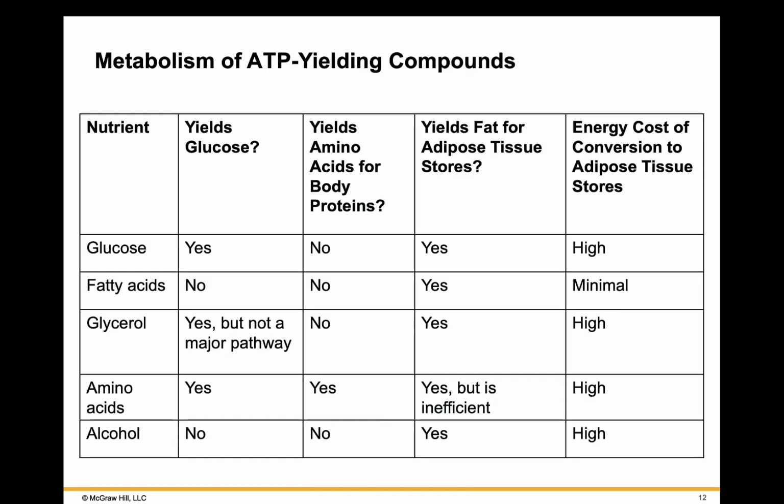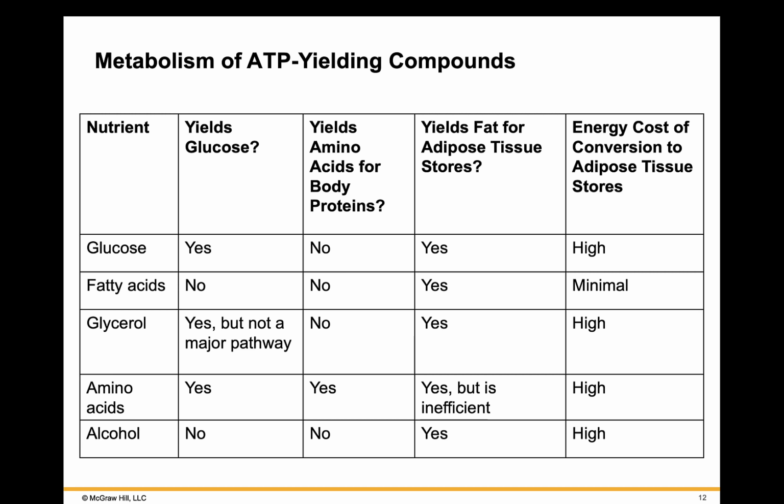Now here we're looking at things that yield ATP. We're going to be looking at glucose, fatty acids, glycerol, amino acids, and alcohol. We're going to look at whether or not they yield glucose. Do they yield amino acids for body proteins? Do they yield fat for adipose tissue stores? And what is the overall cost of conversion to adipose tissue stores? Glucose obviously will yield glucose. It will not yield amino acids for body proteins. It will result in fat when in excess, and the cost to convert glucose to lipid is relatively high.